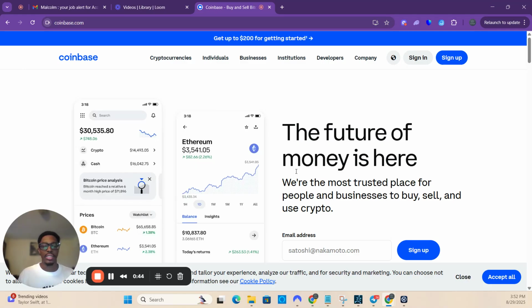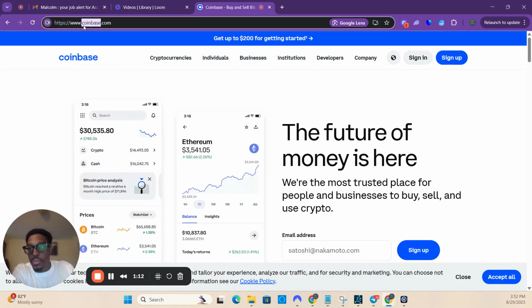I'm going to show you guys how we actually log in, create a Coinbase account, and link our bank account to it so that we can fund money into the Coinbase account, buy cryptocurrency, and get some exposure to different types of assets. All right. So first things first, let's talk about how you get started. This is the login page that you'll see when you go to Coinbase.com. The website is Coinbase.com.